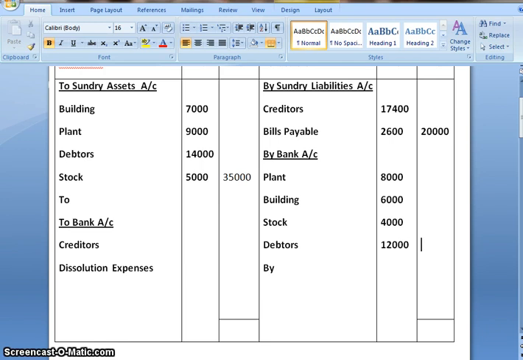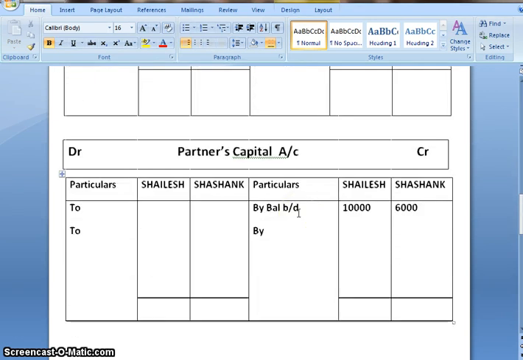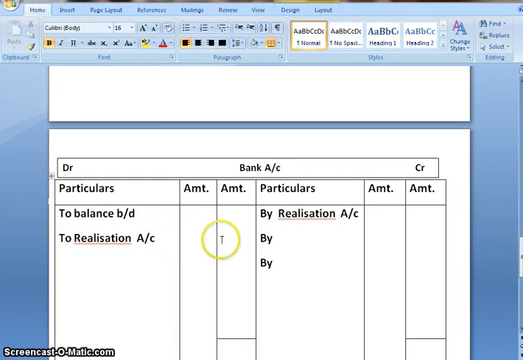On adding the outer column, the total we get is 30,000. Now the next effect would be in bank account, to realization account, 30,000.